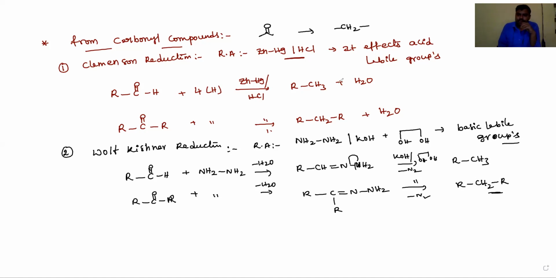Now I will give you some important applications related to Clemmensen and Wolff-Kishner reduction reactions. Let's see, dear students. For example, one important reactant has a C double bond O CH3 group, at the para position an NO2 substituent, and at the meta position a COOCH3 ester functional group.